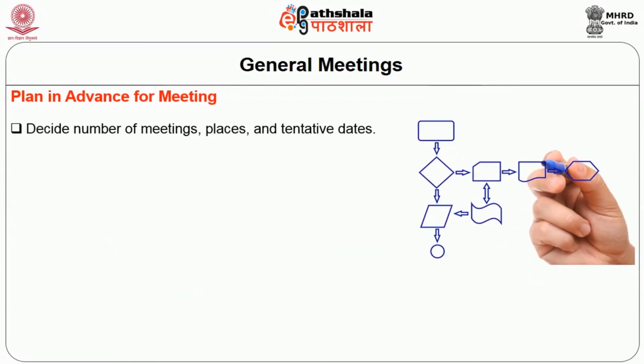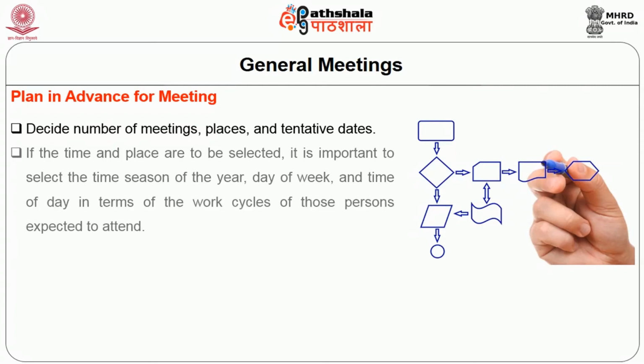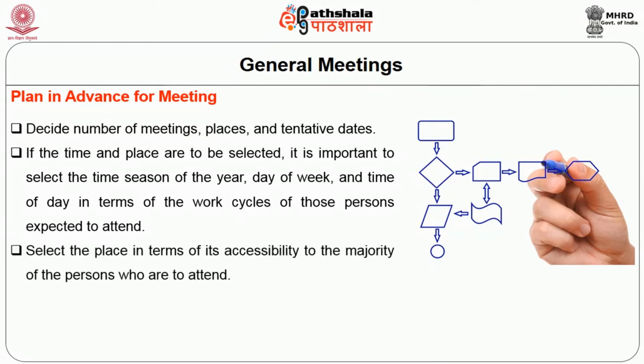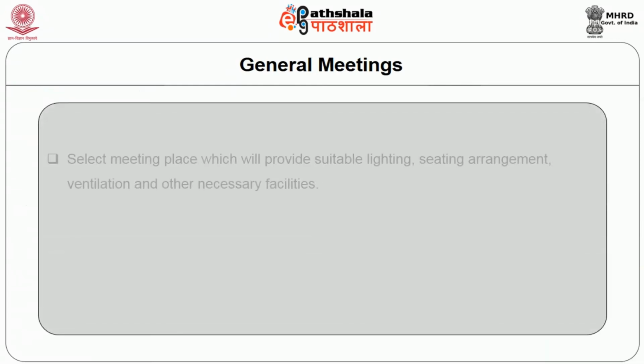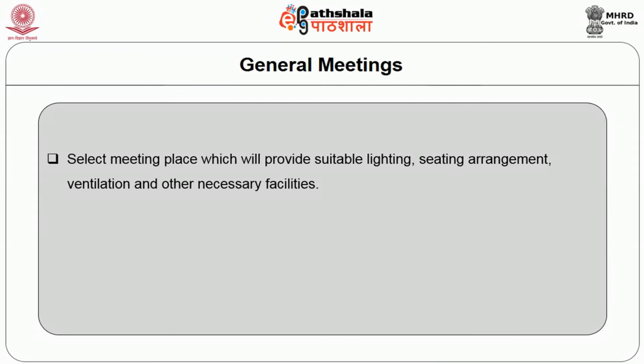Number 3, plan in advance for the meeting. Decide the number of meetings, places and tentative dates. If the time and place are to be selected, it is important to select the time, season of the year, day of week and time of day in terms of the work cycles of those persons expected to attend, and select the place in terms of its accessibility to the majority of the persons who are to attend. After selecting the tentative dates, check to see that there are no important competing events that will affect attendance. Select a meeting place which will provide suitable lighting, seating arrangements, ventilation and other necessary facilities.